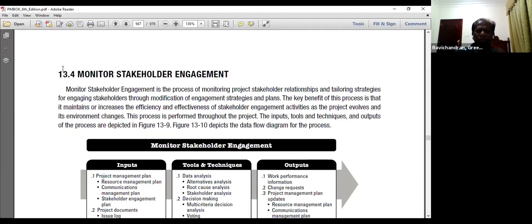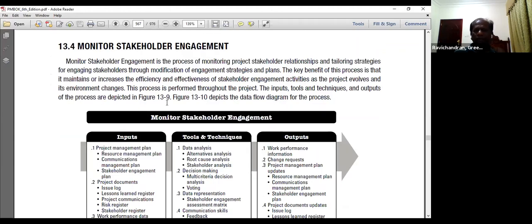Then in the last process, monitor stakeholder engagement. Here we are monitoring the project stakeholder relationships and tailoring the strategies for engaging the stakeholders through modifications of our existing engagement strategies and plans in order to make improvement in the stakeholder engagement. The key benefit of this process is that it maintains or increases the efficiency and the effectiveness of the stakeholder engagement activities as the project evolves and the environment changes. Of course, this process is performed throughout the project.